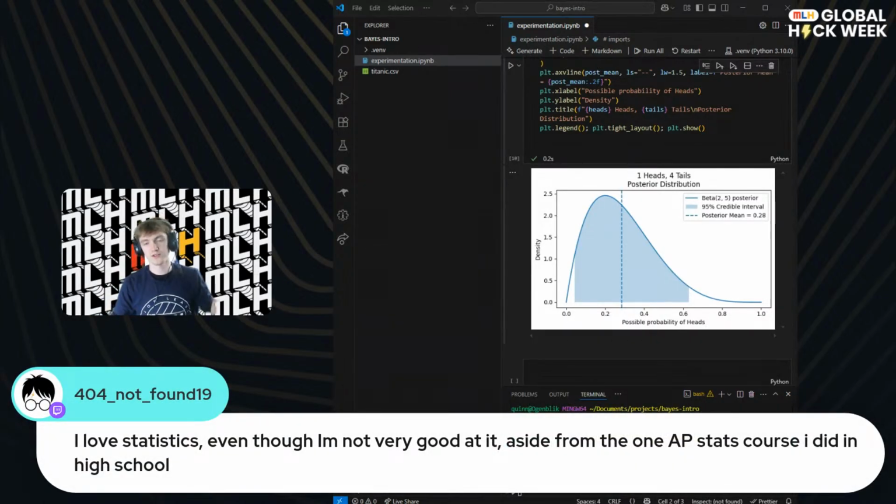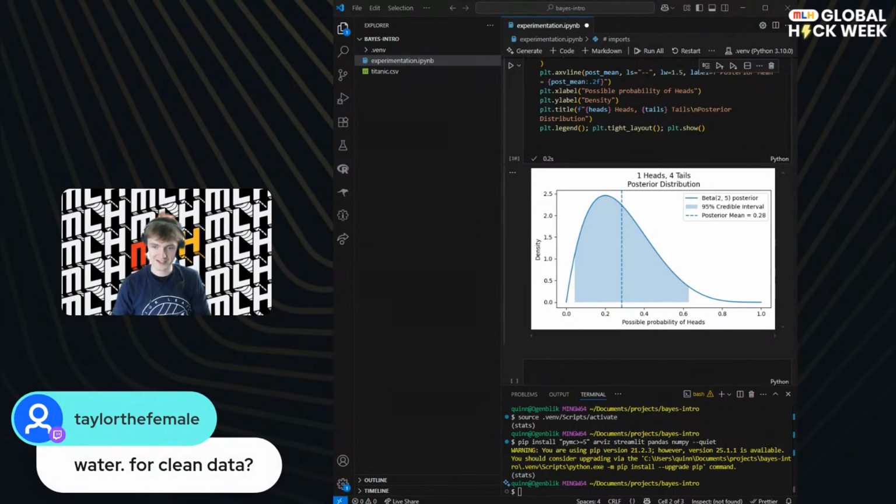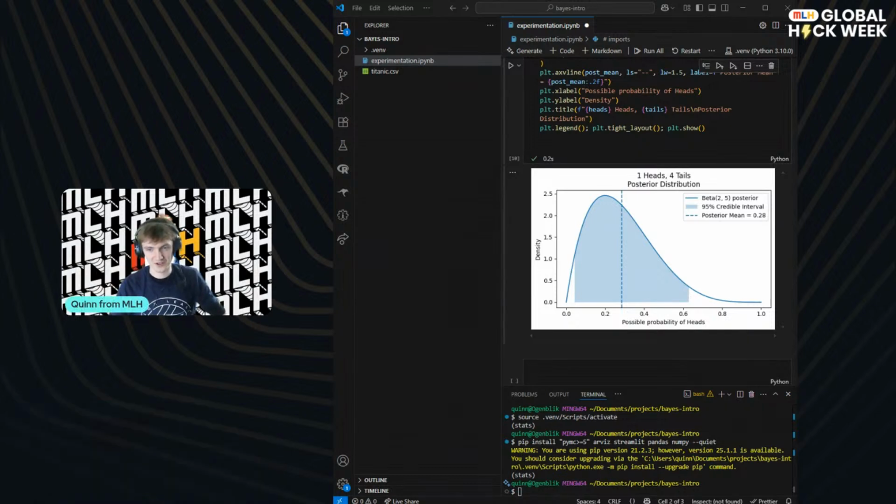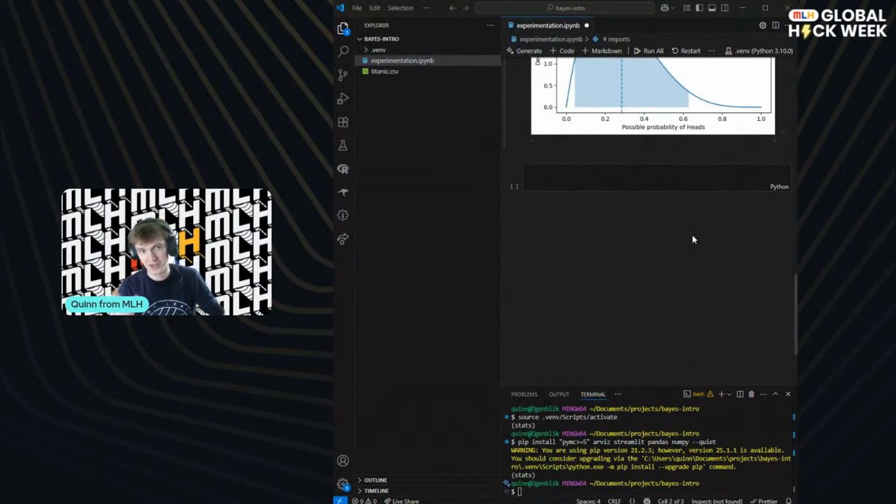Oh, stats is so good. I will at the end link some cool stats resources that can help with this stuff. But yeah, auto for clean data. Yeah, that's true. That's what we're doing, producing the perfectly cleaned models. No flaws at all. No, there will be some flaws, but that's okay because we have a statement around how confident we are, or how certain we are.